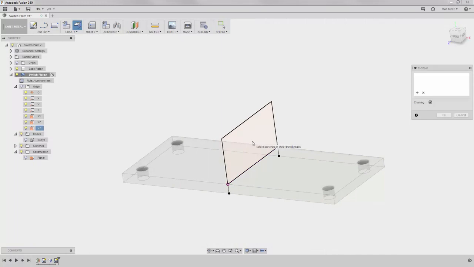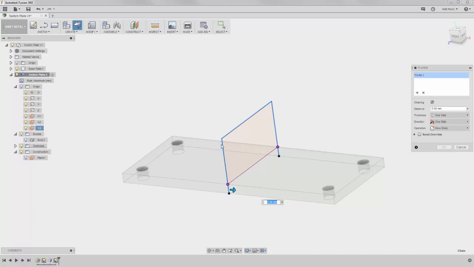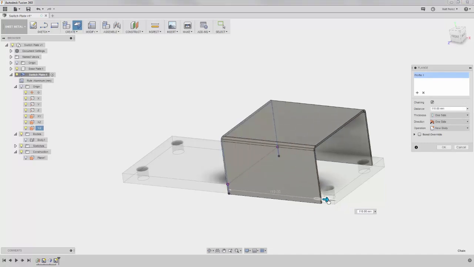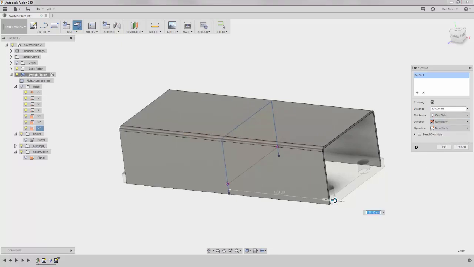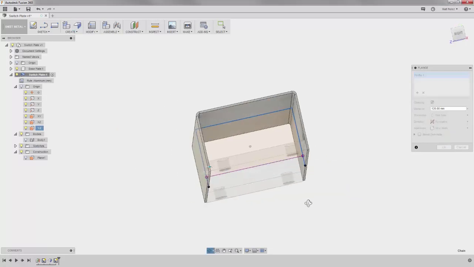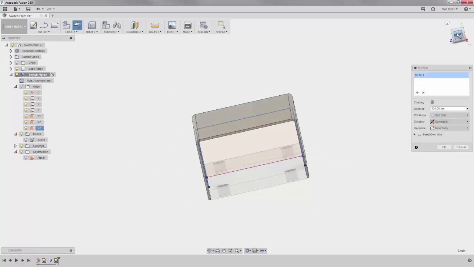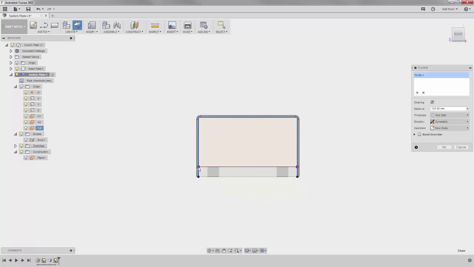I could select the closed profile to create another face, but instead I want to select an edge of the open sketch and then drag the arrow to see that it's developing the material thickness on all three edges of the sketch at the same time to the distance that I drag. We can use the Symmetric option that adds material in both directions from the sketch plane and rough in the distance. Then we'll take a look at the right side of the component again.